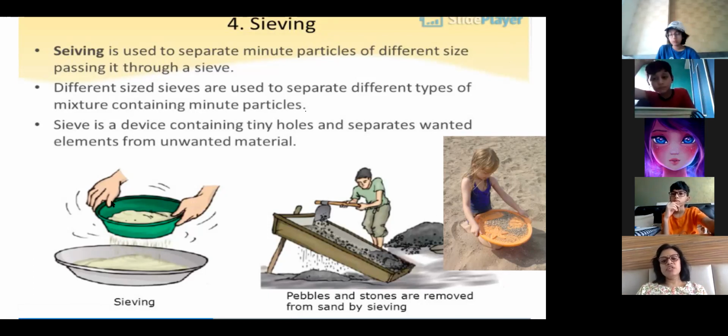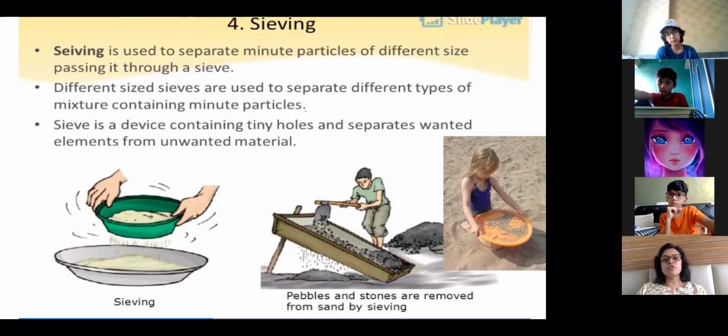Like in the rotis cooked from atta, the flour. If you have some small and some big size particles in the flour, what happens? You sieve it, so that the bigger size impurities remain in the sieve and the powdered atta falls down, which is pure and can be used. So impurities are left on the sieve because the size of the impurity is bigger than the size of the holes of the sieve.